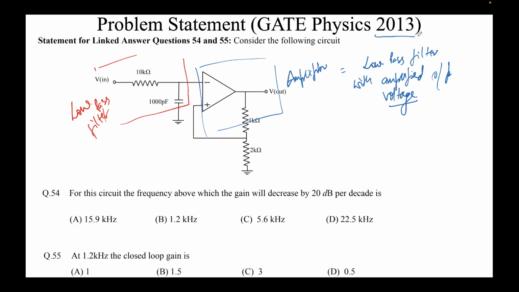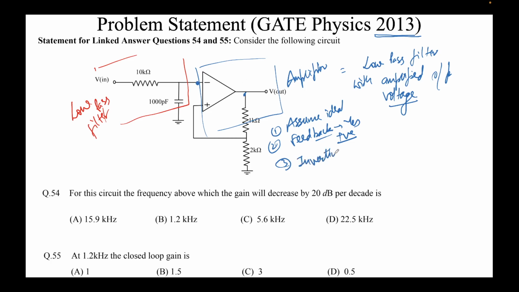Again, this question is from 2013, so both the questions are from 2013. So what we see here is, input is being provided. Okay, so again, every op-amp question we do three things. Is the op-amp ideal? The question does not say anything, so assume ideal. Second, is there a feedback? V out is connected to the plus terminal. Yes, there is a feedback. What kind of feedback? Positive feedback.